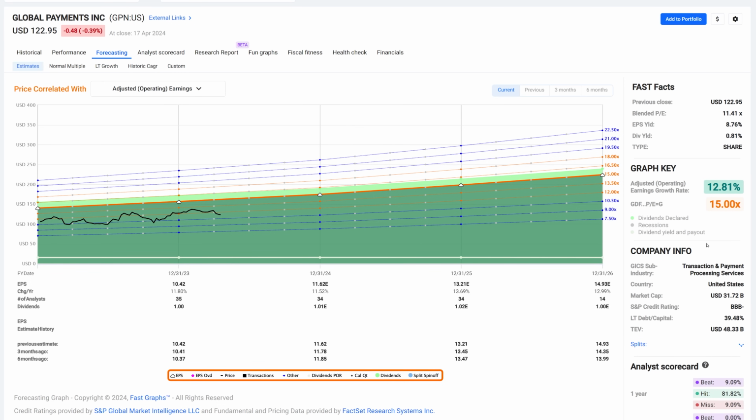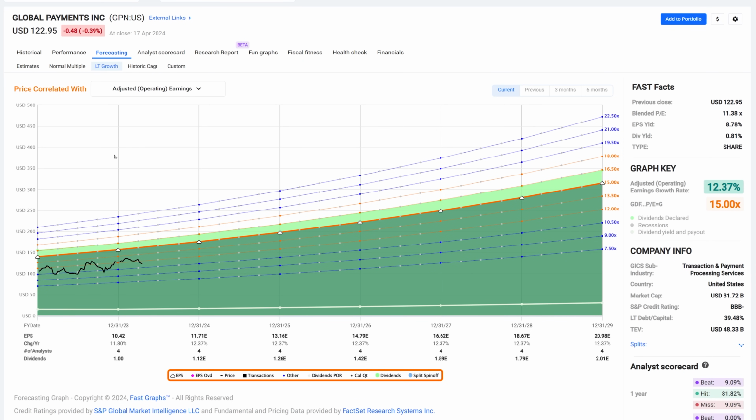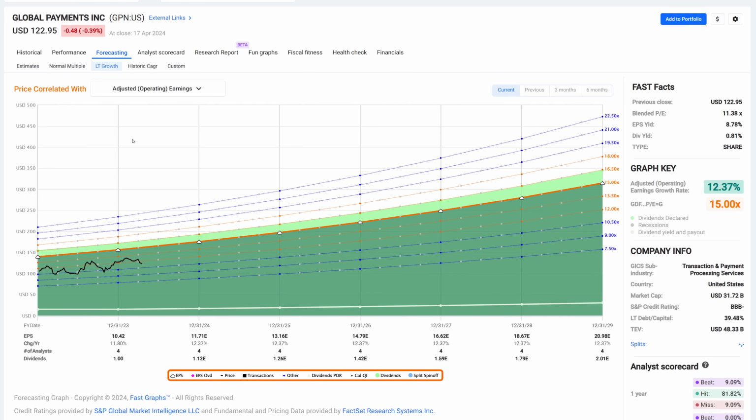But now the analysts' average number of these estimates going forward is 12.81%. That relates to the 16.92. It's double digit, and we'll call it conservative. Okay, the normal multiple simply uses a different valuation, but it's the same exact estimate data. The long-term growth estimate is also estimate data, but I want you to note there are only 4 analysts giving a long-term growth rate, but they are estimating double-digit growth. Now, that's less than 17, or 16.9, and it's even less than what the current estimate is. But the point I want to make is it's still double-digit growth, and these estimates all relate.